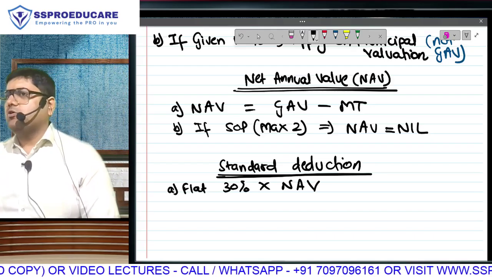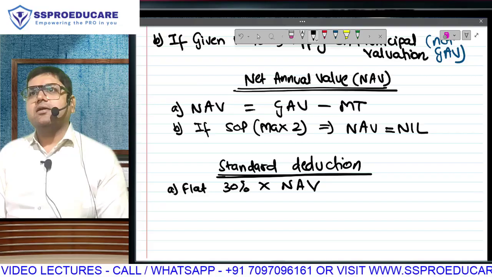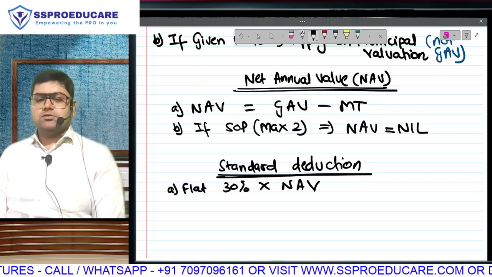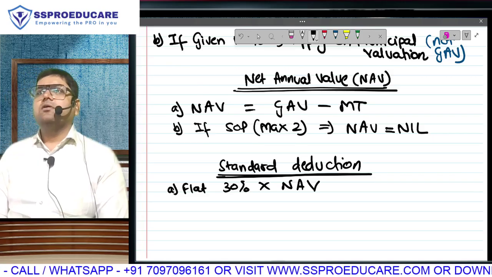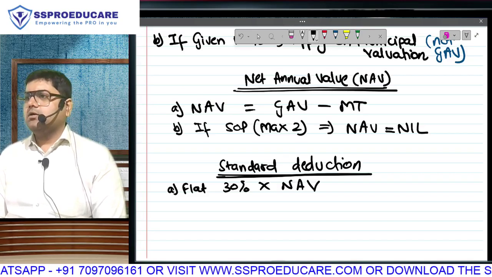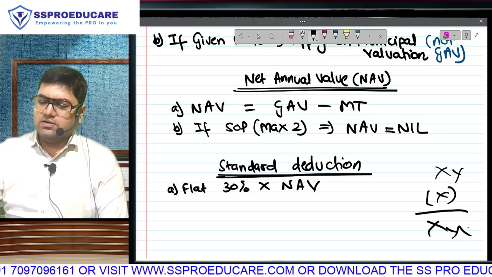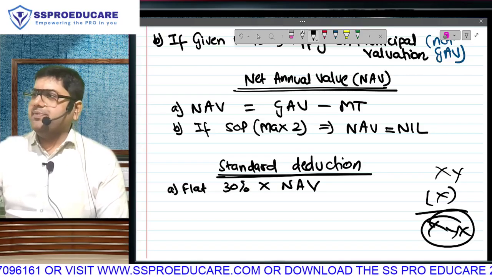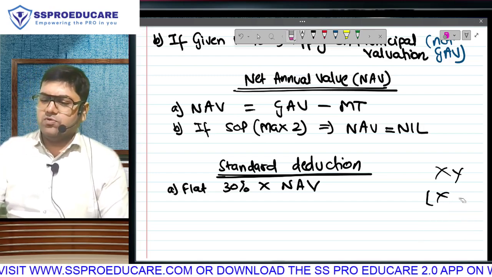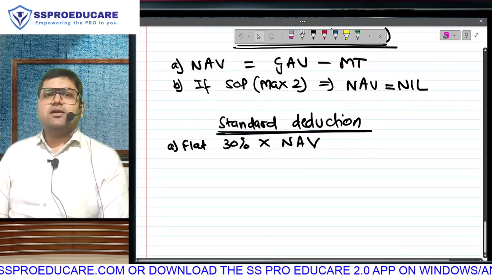I already explained the meaning of standard deduction to you. As a landlord, all the multiple expenses that you incur will be taken care of here. We don't want you to keep individual records. You don't have that much time. This is investment, not business. So flat 30% of your NAV will be your standard deduction. Obviously, in SOP it will be 0. Correct? For LOPs you write GAV, subtract municipal tax, and you have NAV. When you get this on your calculator, immediately you do into 30 divided by 100, or the 30 percentage button, or 0.3, it is all the same. That will give you your standard deduction, which you will write in the inner column because we have one more deduction of interest. So standard deduction is flat 30%.